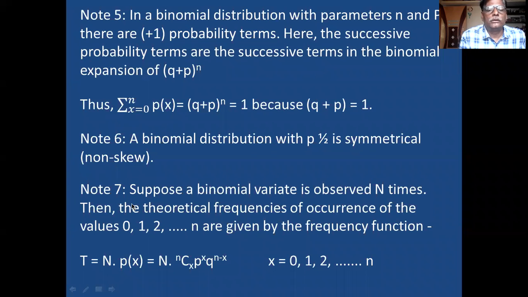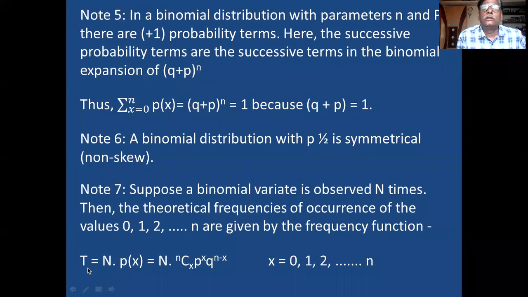Seventh note is, suppose a binomial variate is observed N times. If the chances are repeated, or the activity is repeated N times, then this is the following equation. In the binomial distribution, if you repeat the activity or the chances many times, that is called N times, then the theoretical frequency of occurrence of the variable 0 to n is given by the following function.